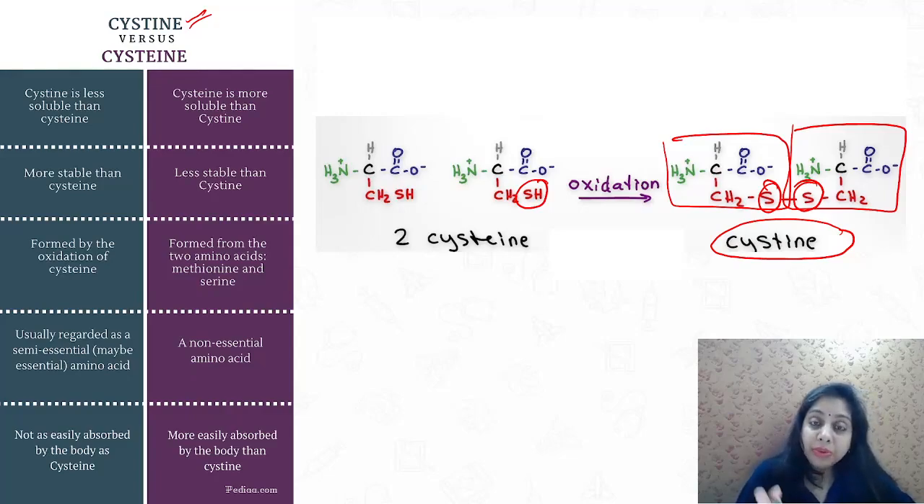This table briefs you on the difference between these two. Cystine is less soluble, more stable, formed by oxidation. It is regarded as semi-essential, and it is not easily absorbed like cysteine because hydrogen has been removed. Hydrogen makes cysteine more water soluble, more absorbable, and more ready to use. But hydrogen bonding makes it less stable also. So you should know this much. And cysteine is a non-essential amino acid. Selenocysteine, cysteine, cystine: this question covers all these three things.